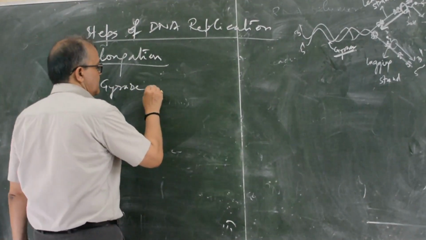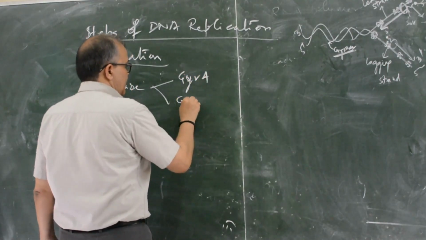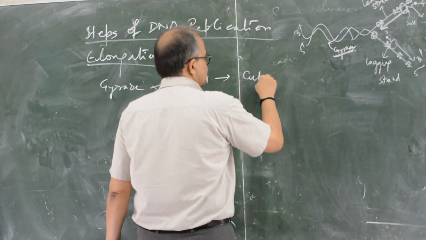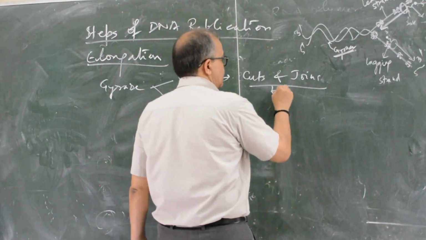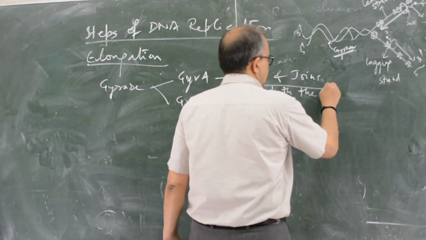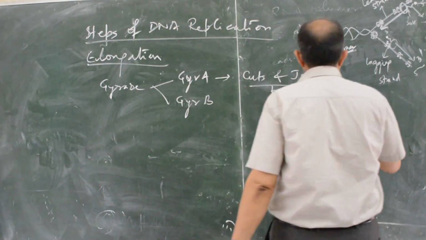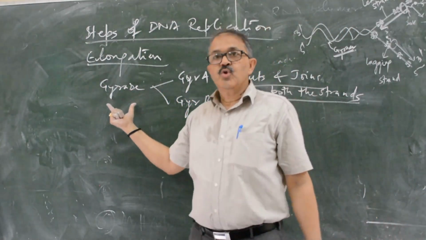Gyrase is of 2 types. Gyrase A and Gyrase B. Gyrase A cuts and joins both the strands. Always remember, in many of the books it is written single strand, but I say that because it belongs to the topoisomerase second type.